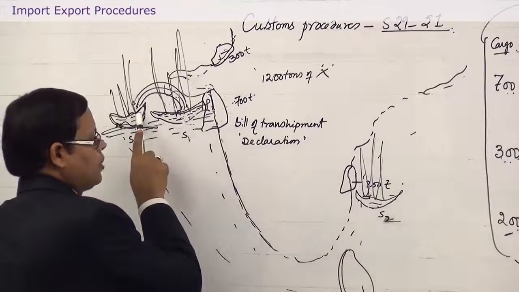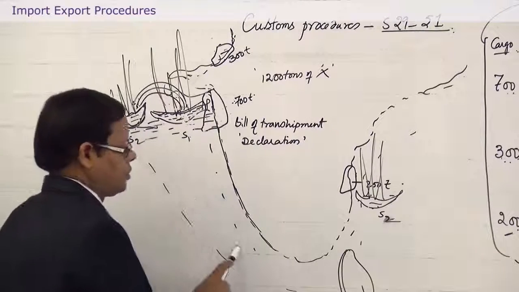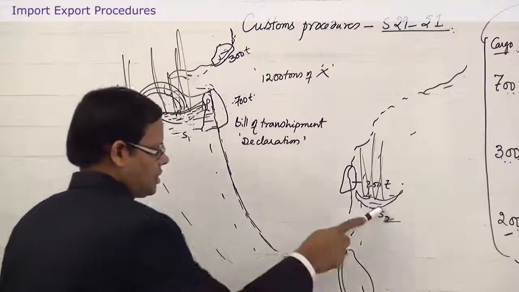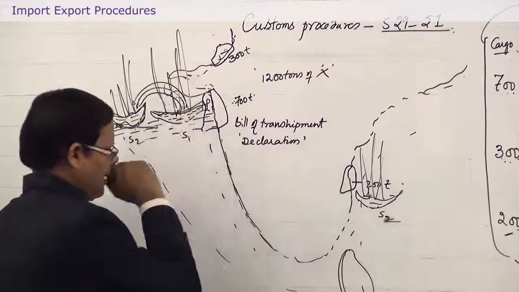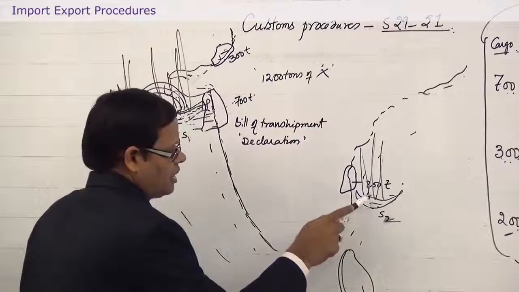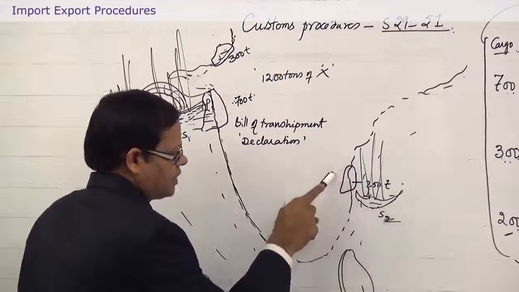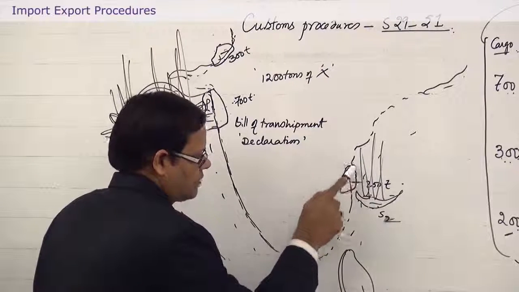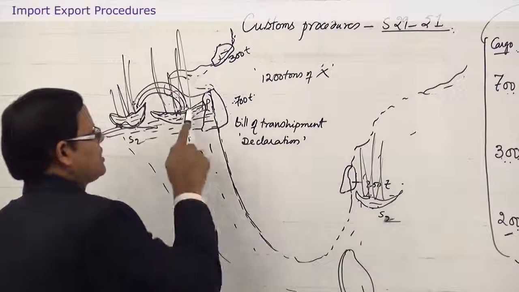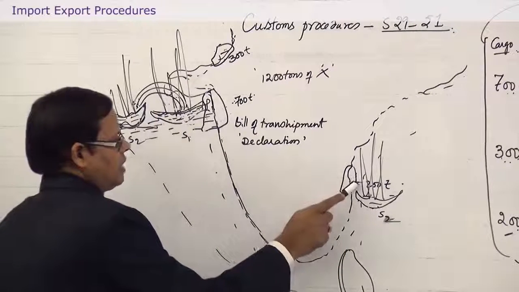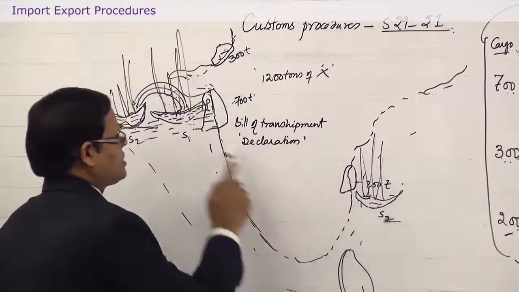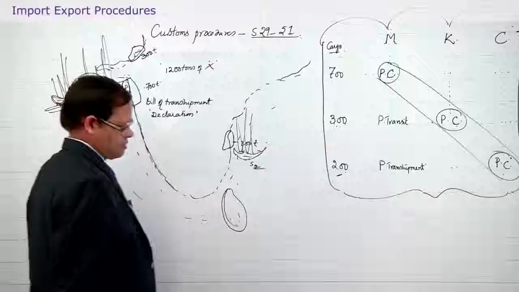They may ask for a bond. See, you are about to go to Chennai. So, what is the guarantee that you will reach Chennai? You submit a bond here and you go, and when you reach there and get the goods delivered, obtain a certificate from the Chennai customs officer that goods have been successfully delivered, and you submit the certificate here and get the bond released.